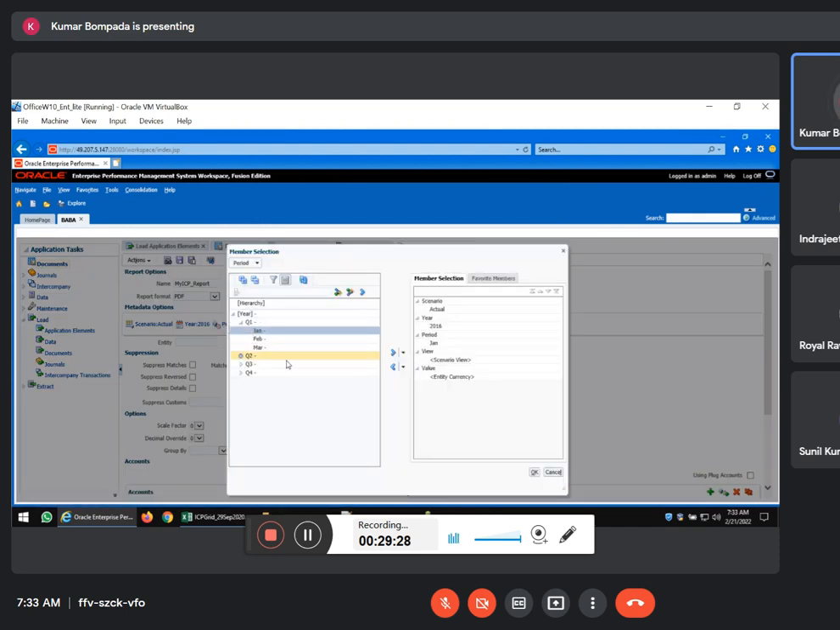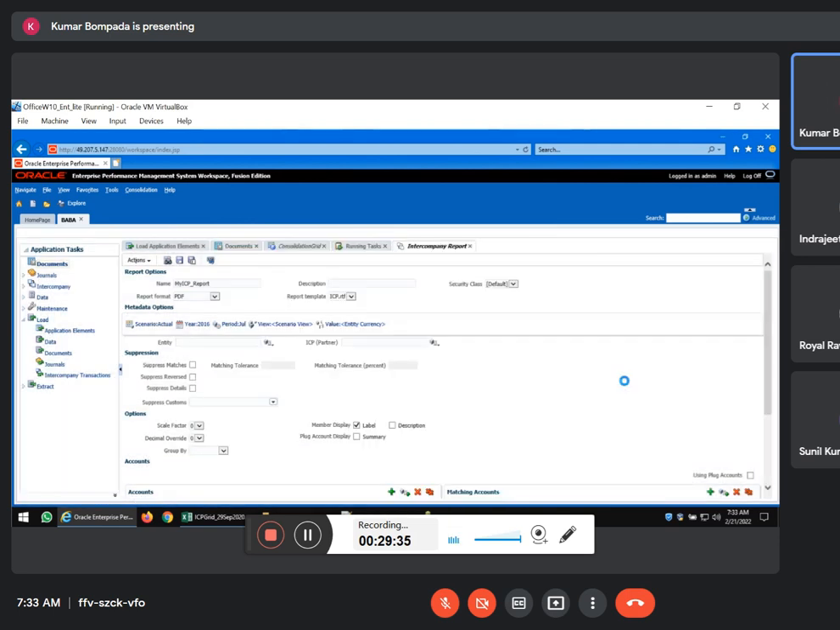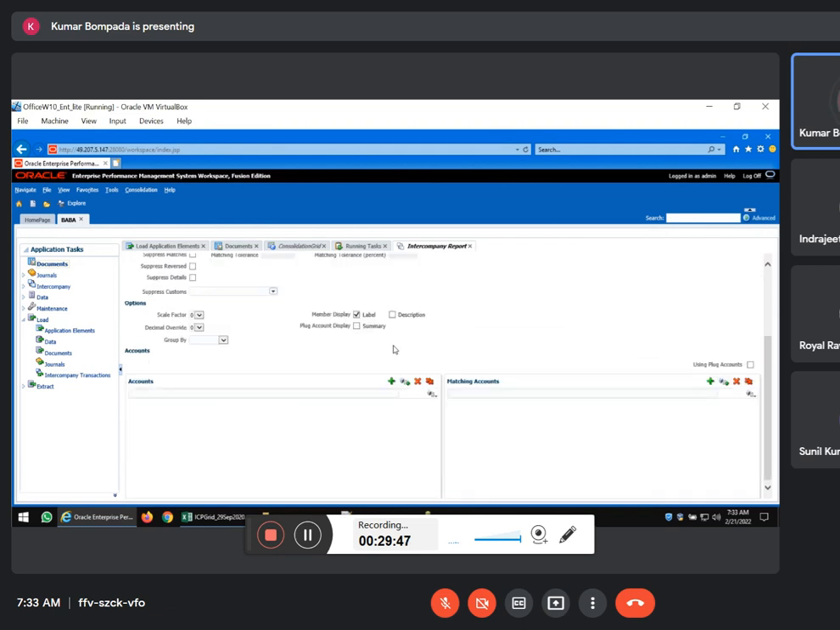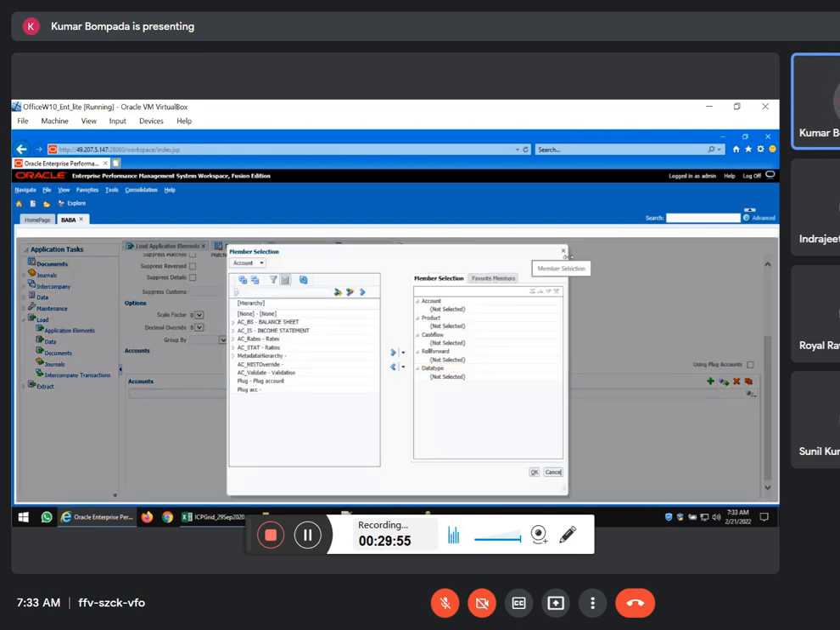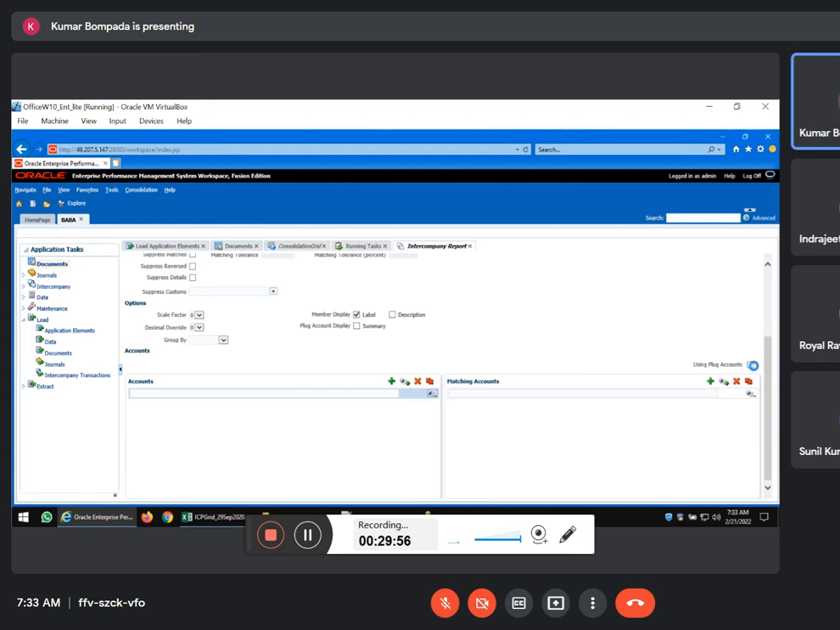So April, May, June, July, right? That's it. All drag and drop. If you don't know the entity, and if you know the entity and partner, simply put E3400. You need not put the partner, or if you know the partner, you can put it. That's it. If you don't know the accounts, there will be many accounts, so click on the add button. Here you can simply say use plug account. That's it.